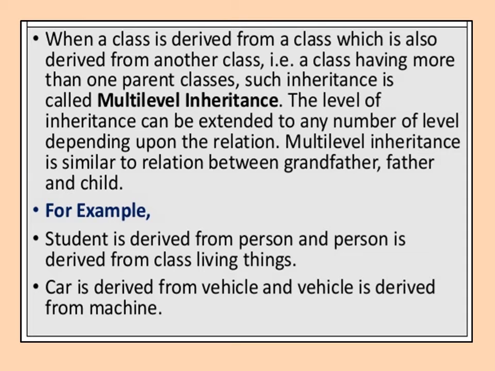Now see the example: student is derived from person, and person is derived from the class living things. So this is one example. Now see the second: car is derived from vehicle, and vehicle is derived from machine. So these are different classes derived from each other.